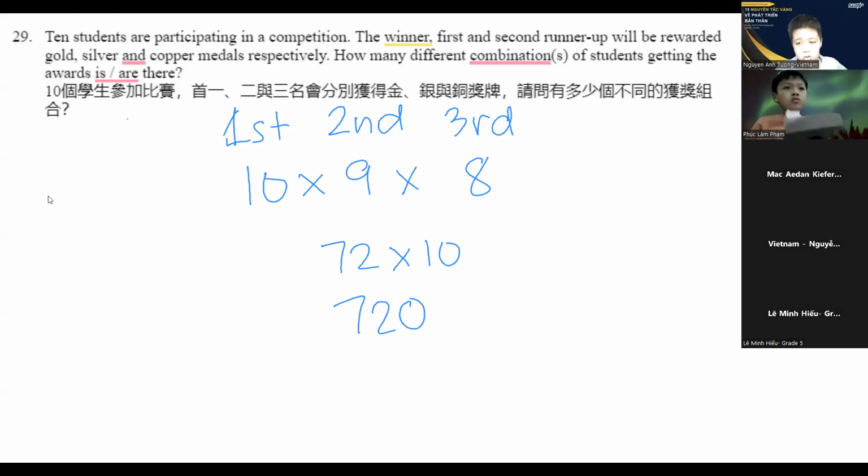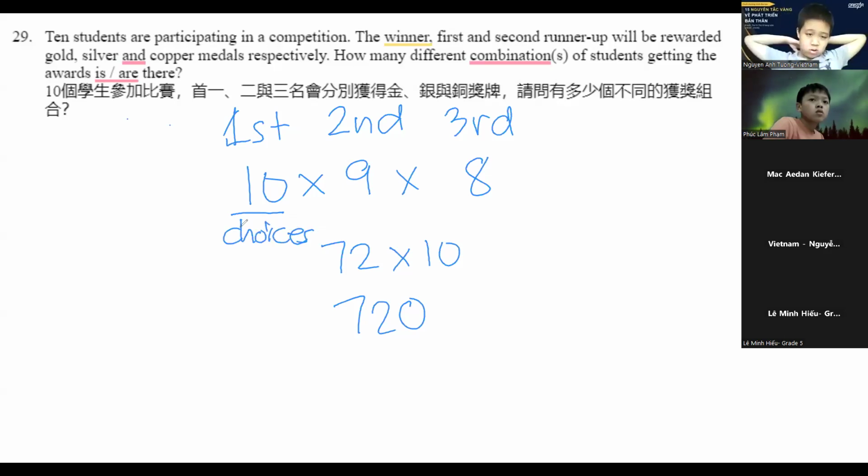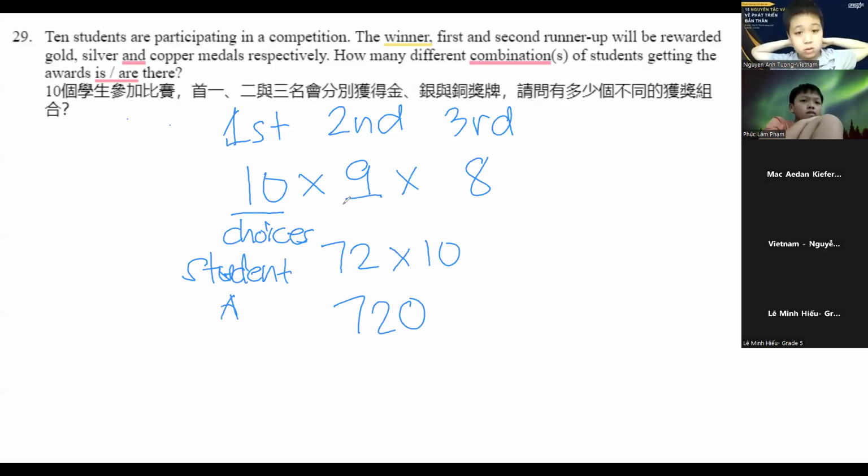Okay, very good. Thank you for that question. It's because, diba, the people cannot repeat. So if, for example, in first place we have 10 choices, and the first place went to student A, then student A can no longer be a possible option for second place.